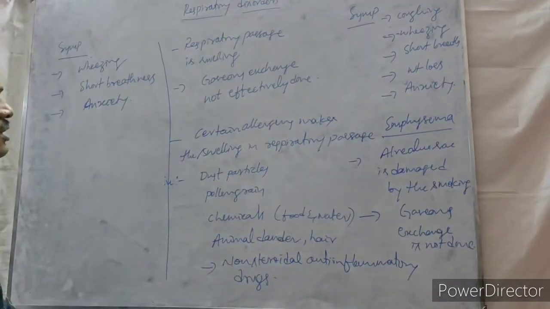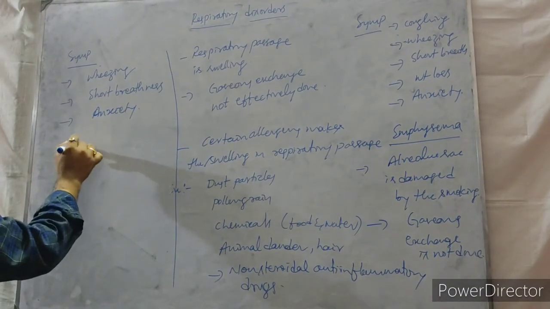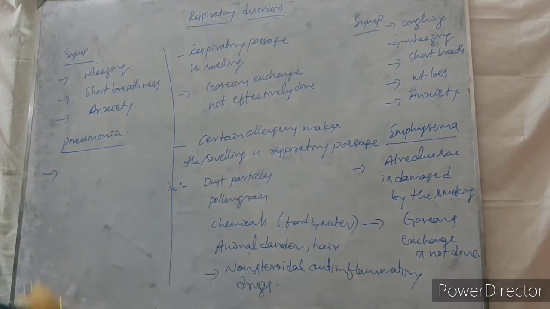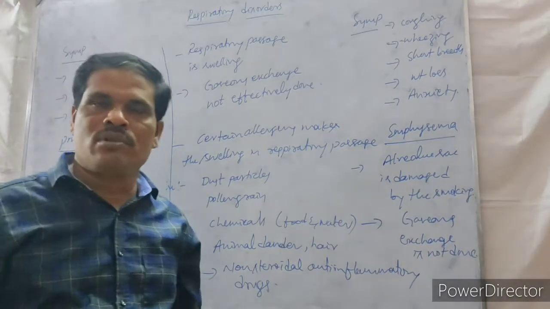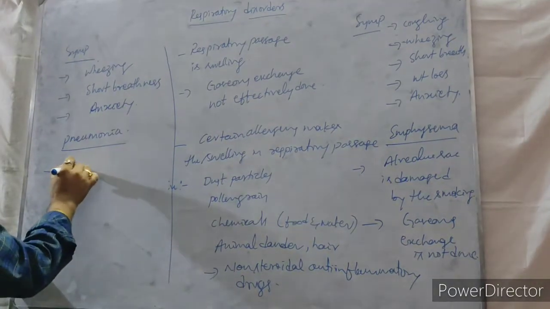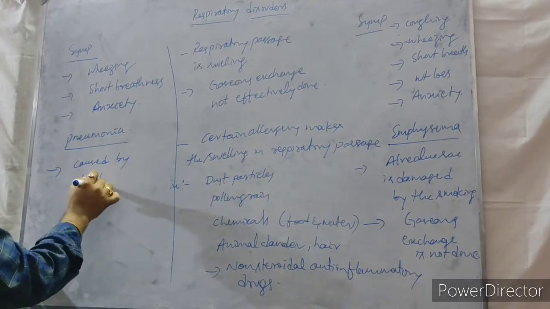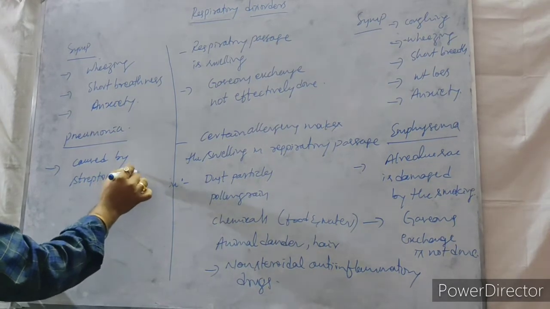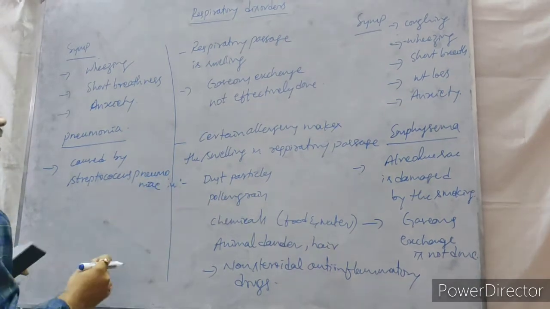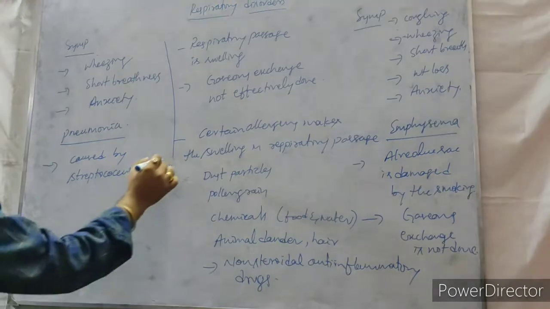The next one, after emphysema, we move to pneumonia. What is pneumonia? Pneumonia is caused by Streptococcus pneumoniae. It is a bacteria, the causative organism of pneumonia.